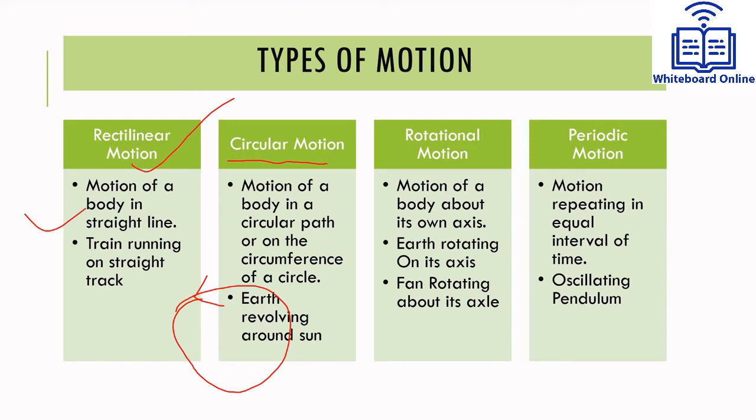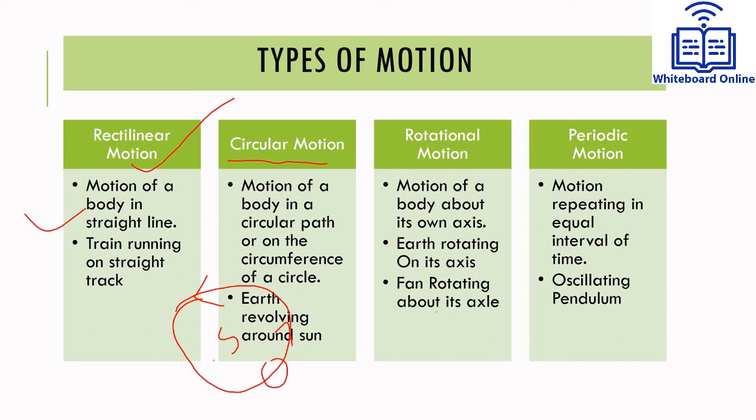Third one is rotational motion. What happens in rotational motion? In rotational motion, the body moves about its own axis. A very good example is Earth rotating on its axis. See, what we say, Earth revolves around sun also, and it rotates on its own axis also. So the rotation about its own axis is known as rotational motion.